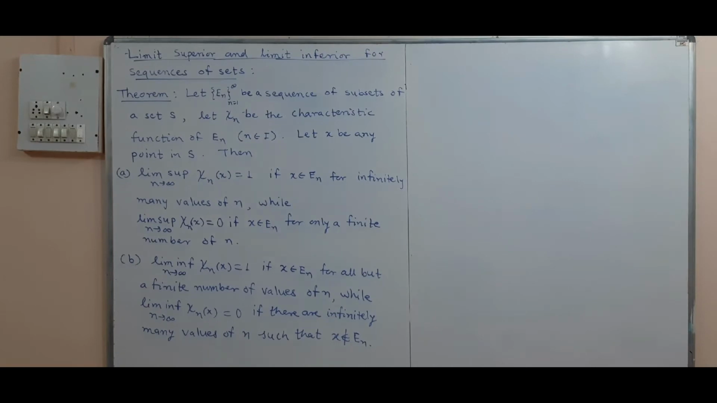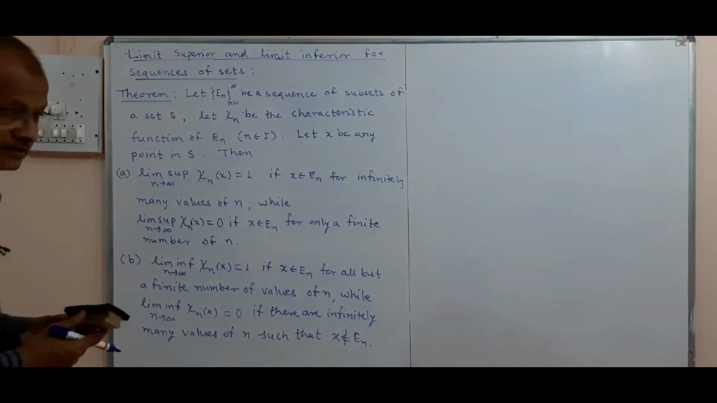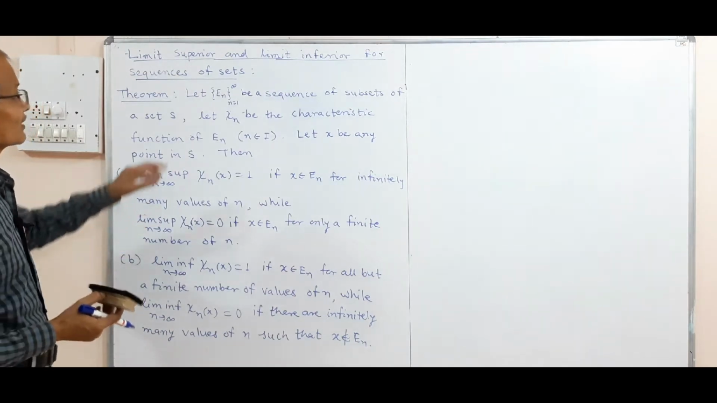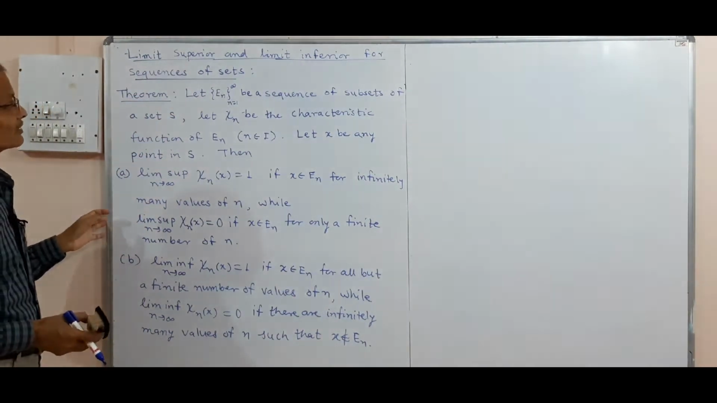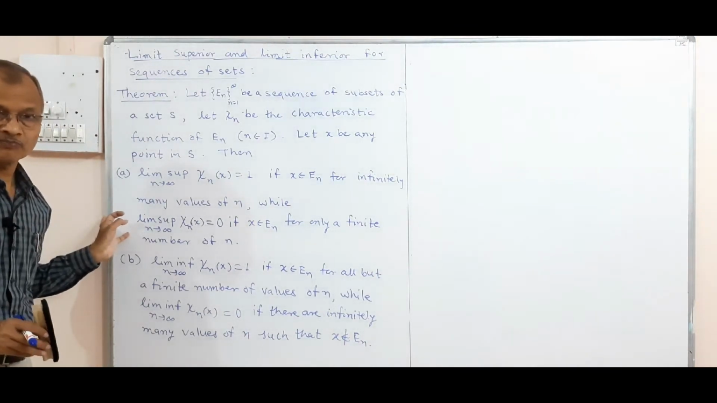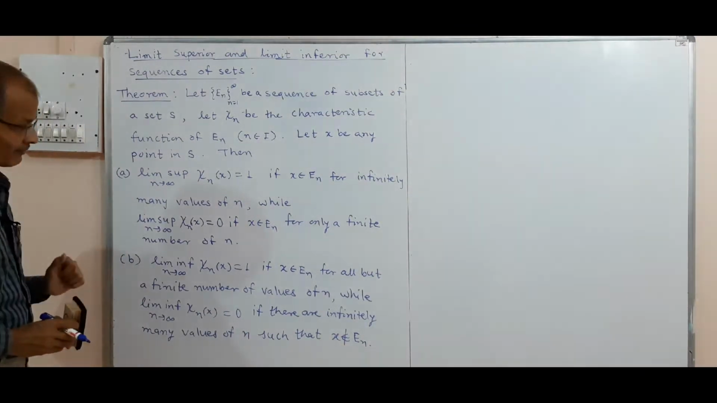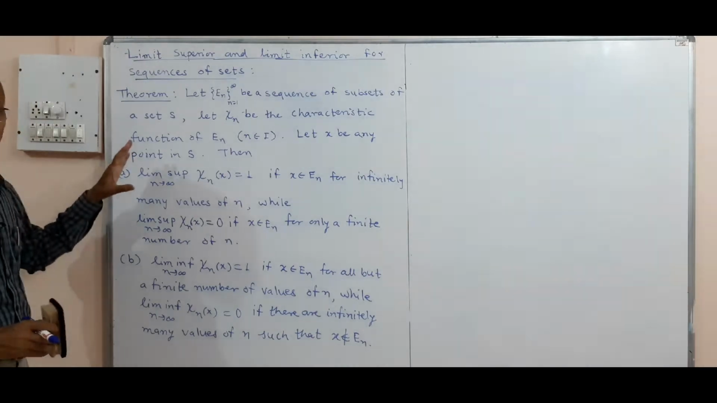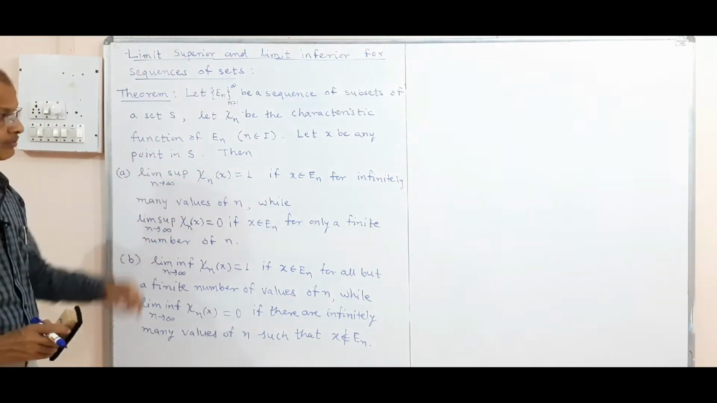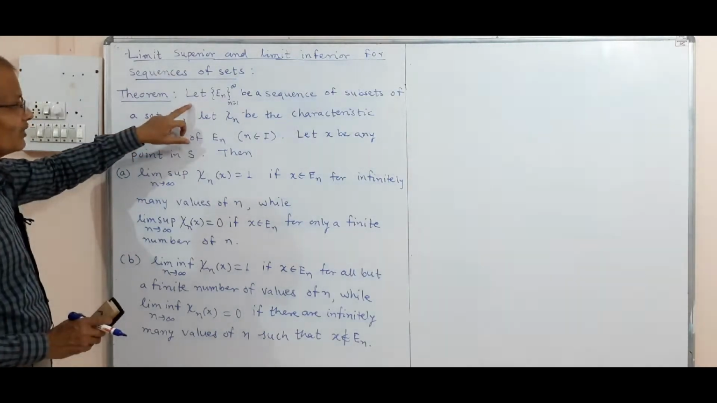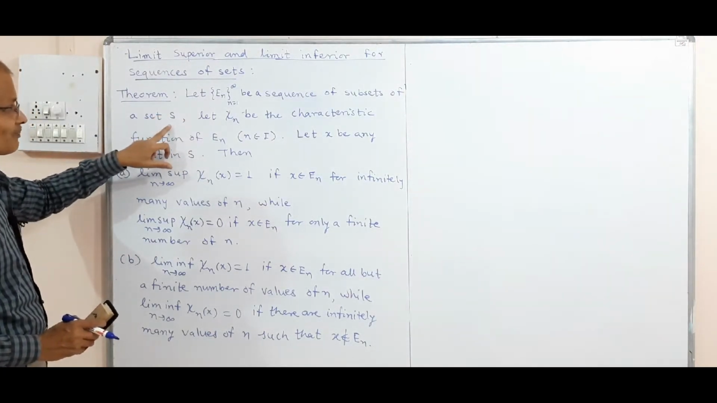Now this is the next result and the last result from the last article on sequences: limit superior and limit inferior for sequences of sets. I have written the statement of a theorem, and now we shall see what is the meaning of this theorem, and we will prove it.